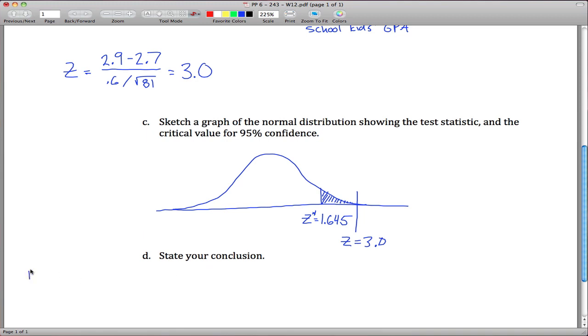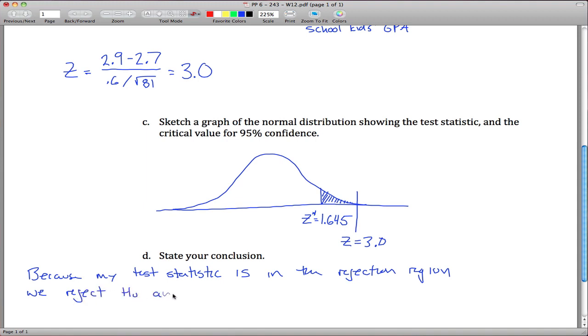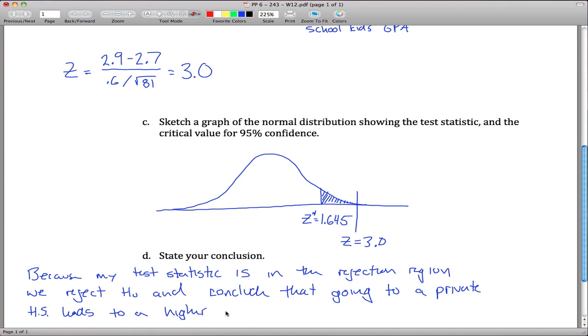And so my conclusion would be something to the effect of, because my test statistic is in the rejection region, we reject the null hypothesis and conclude that going to a private high school leads to a higher college GPA.